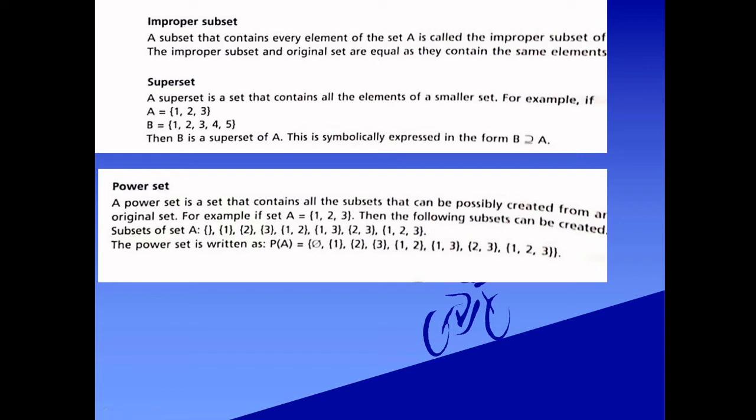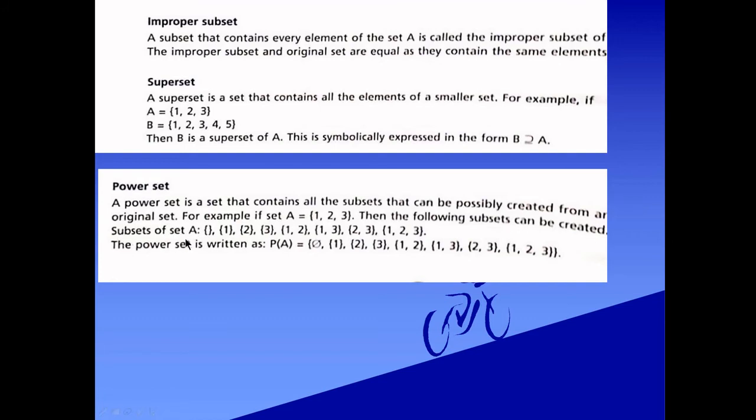Power set. A power set is a set that contains all the subsets that can possibly be created from the original set. For example, the members of A are 1, 2, 3. Then the following subsets can be created.